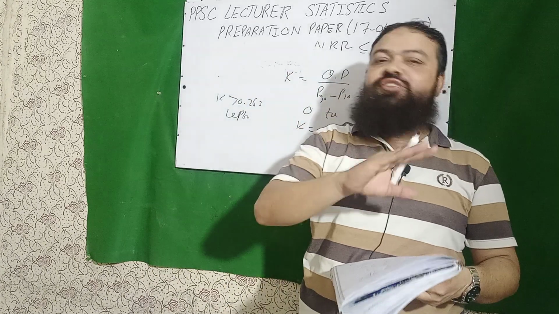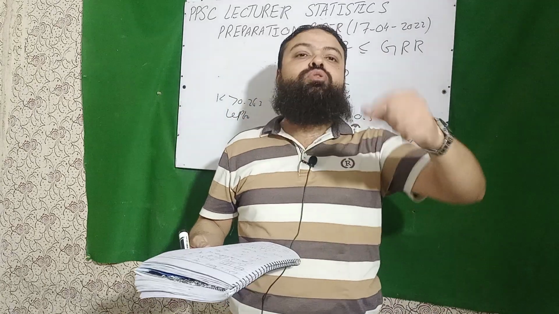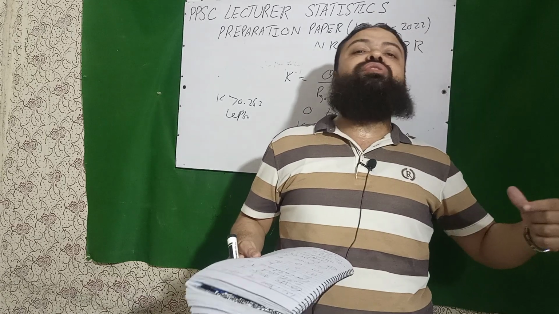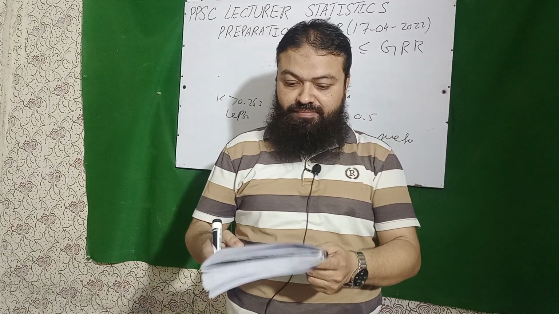W is equal to 0 means no agreement. W is equal to 1 means complete agreement. And it is used for more than 2 sets of rankings. And for 2 data sets of ranking, we use the Spearman rank correlation. Its range is -1 to +1.